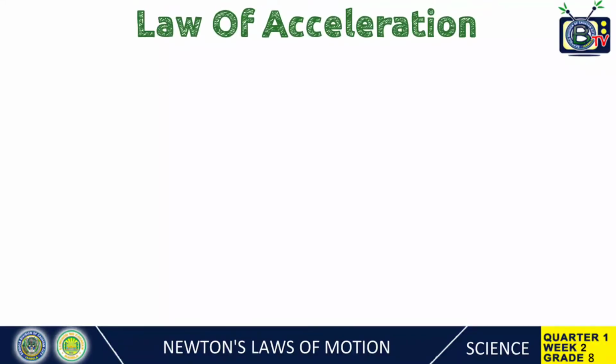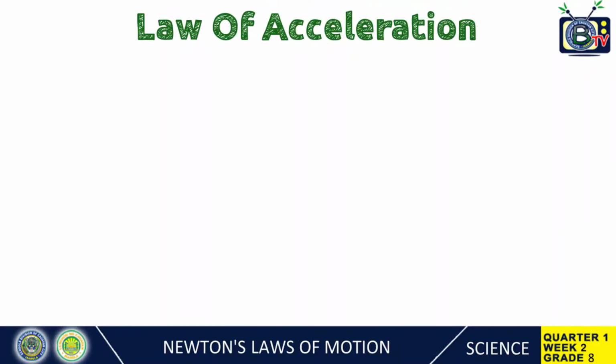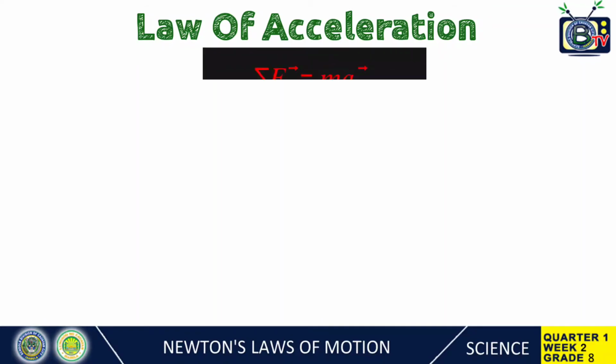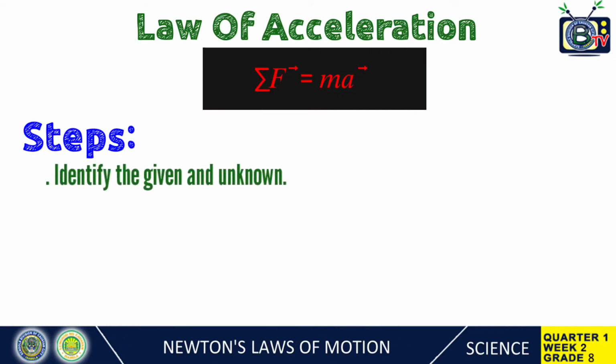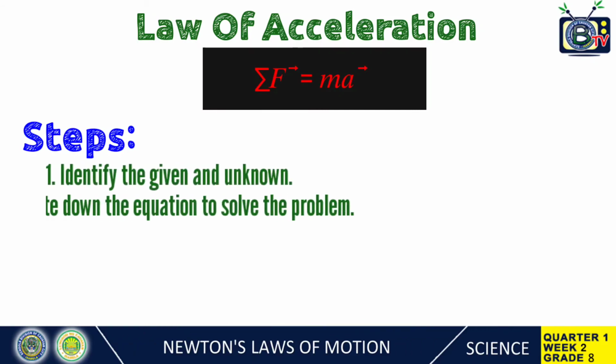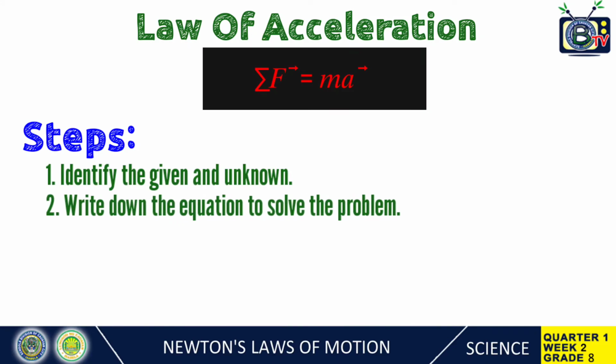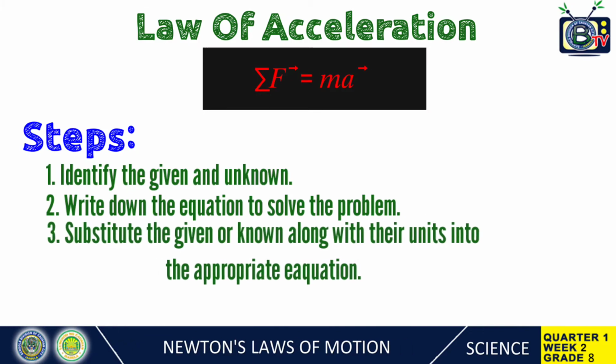Now let's try to apply the second law of motion using the given formula. In solving problems involving the second law of motion, it will be very helpful to follow these steps. First, identify the given and unknown. Second, write down the equation needed to solve the problem. Third, substitute the given or known along with their units into the appropriate equation.